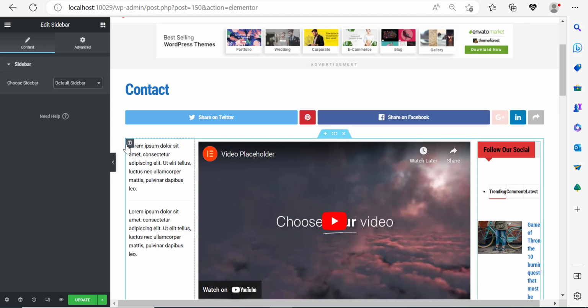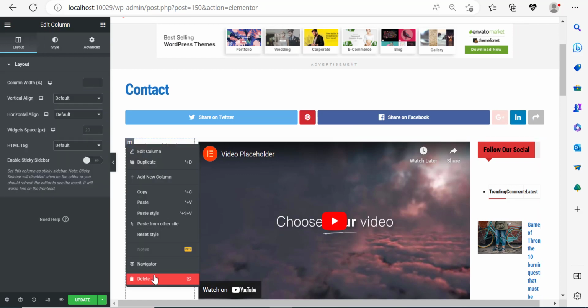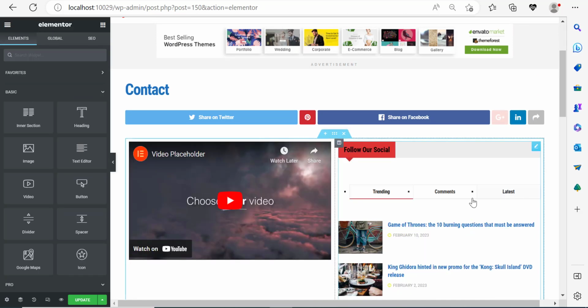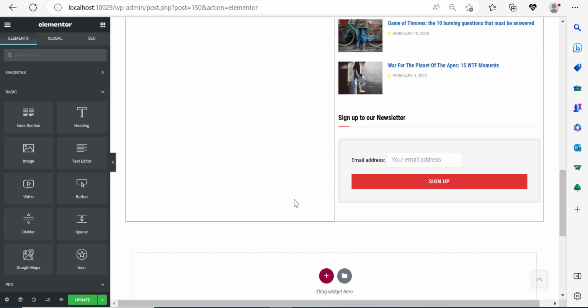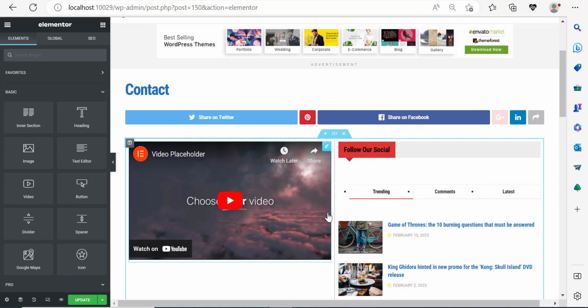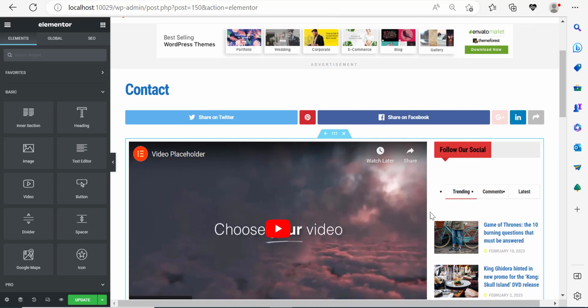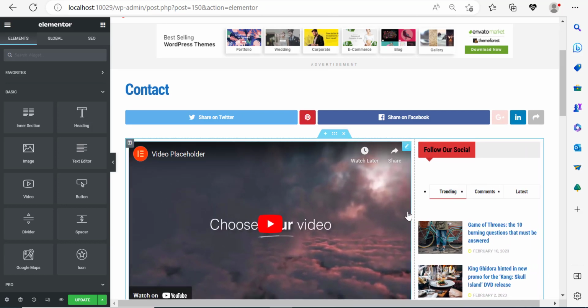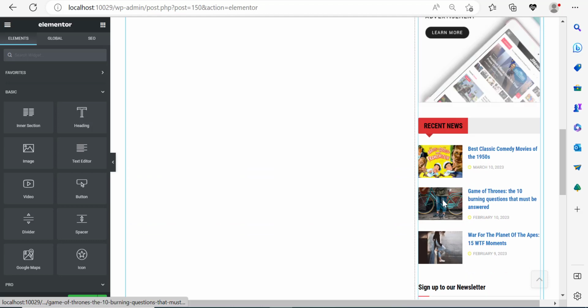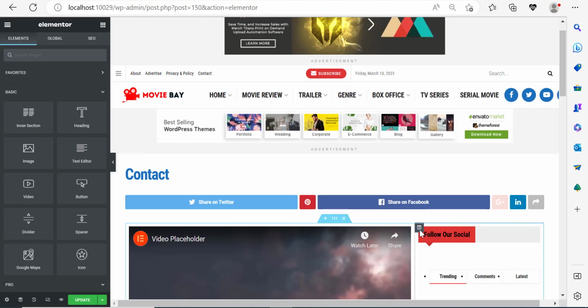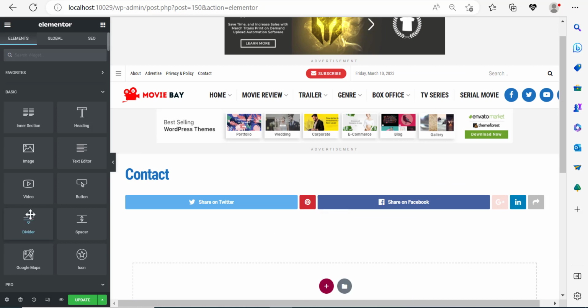Now, if I remove this column, it's going to make it look a little bit better. If I delete the column, it's going to add more space for it to breathe, and we can see the sidebar in a better fashion. And I can actually reduce the sidebar to whatever I want. So in fact, I'm actually going to keep this layout just like it is, if I want, or I can delete everything. But since this is not a tutorial about Elementor, I just showed you some of the stuff that you can do with Elementor.